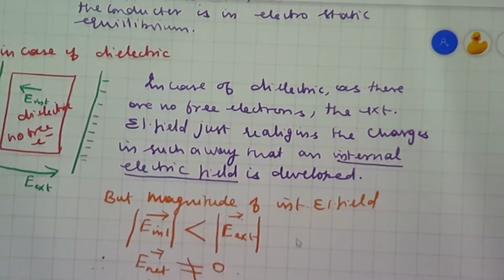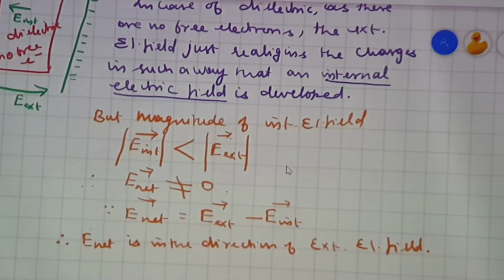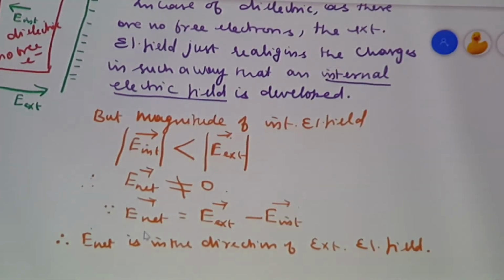So, we can say that the net electrical field is not equal to 0, since the net electrical field is given by E external minus E internal. Since E internal is less than E external, E net is not equal to 0. Moreover, E net is in the same direction as that of the external electrical field.